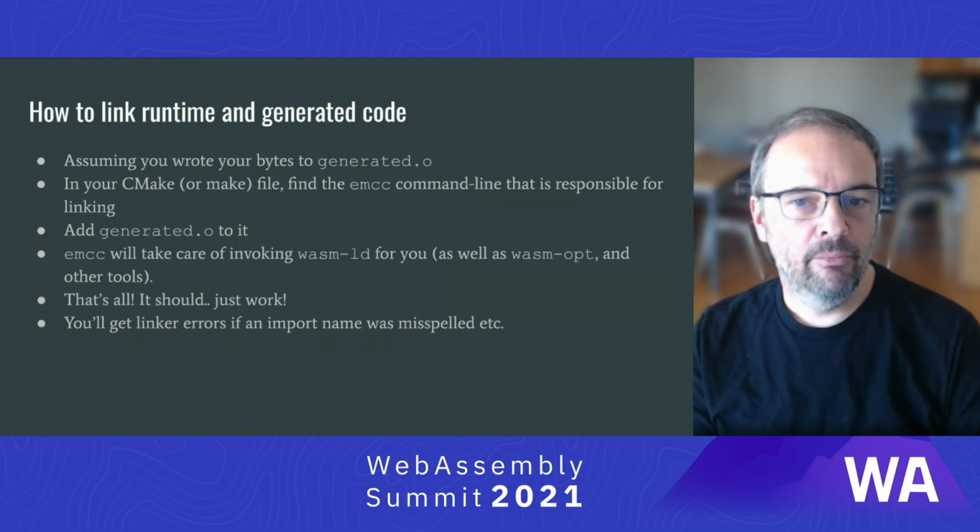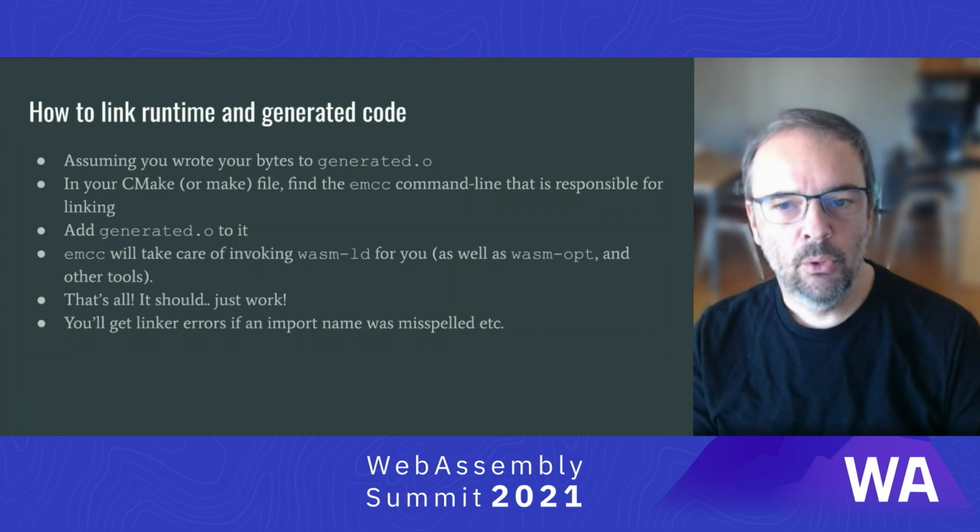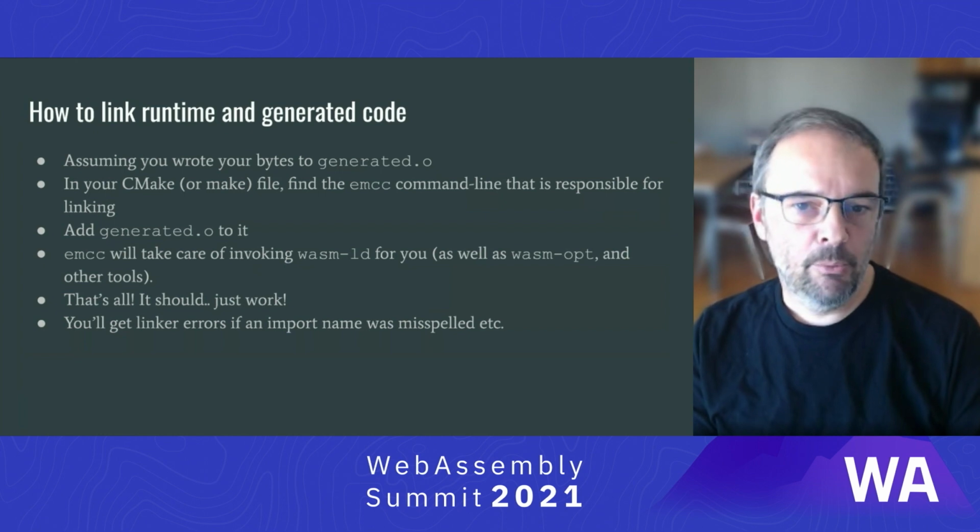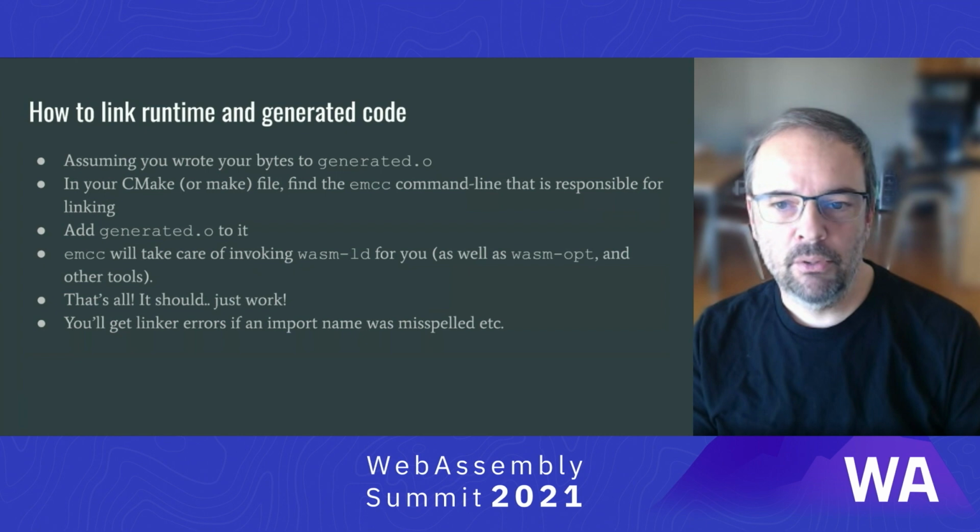EMCC will take care of invoking WASM-LD for you, which will then link all the .o files into a single .wasm. WASM-opt will then optimize the result, and Emscripten will run further tools to generate JS bindings and such. This should all just work though. If it doesn't, you'll likely get linker errors at first.